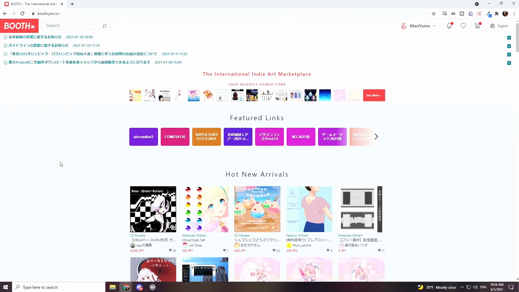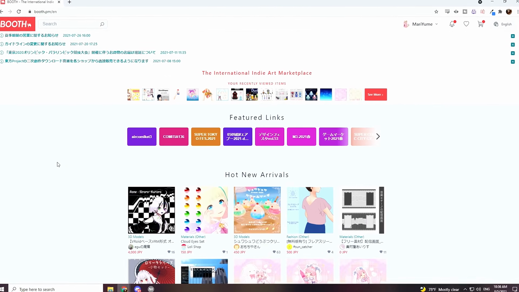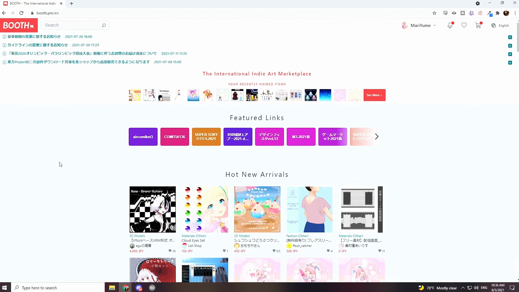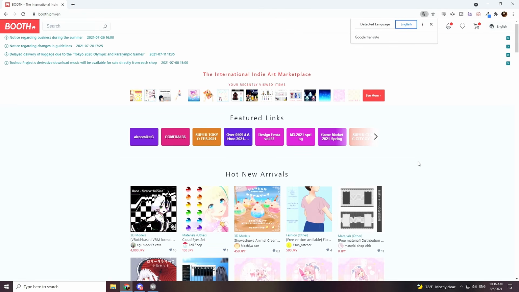So some things that I want to point out about Booth is that it's similar to Etsy, where many artists can upload a whole variety of art, music, and merchandise. Most artists do a great job at tagging their posts, so it's easier to navigate and find. The website is also in Japanese, but don't worry, you can just right-click and then do translate to English if you're using Google Chrome.